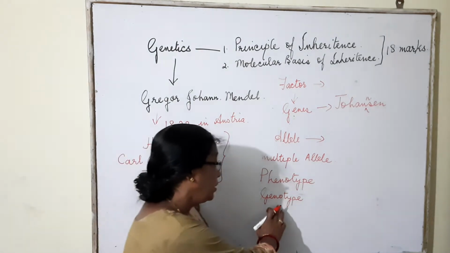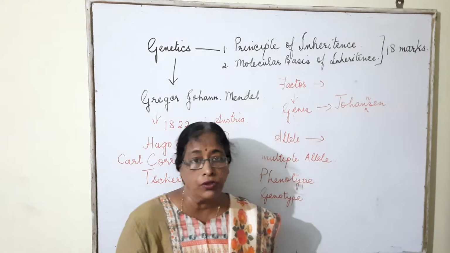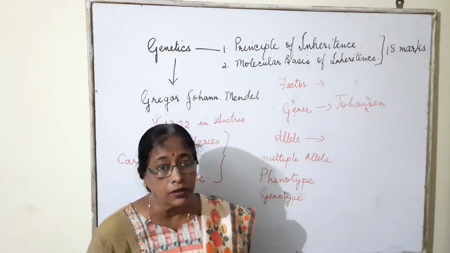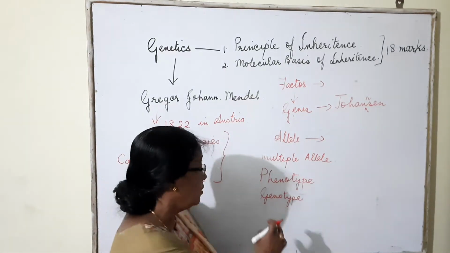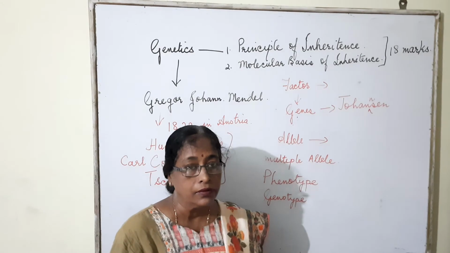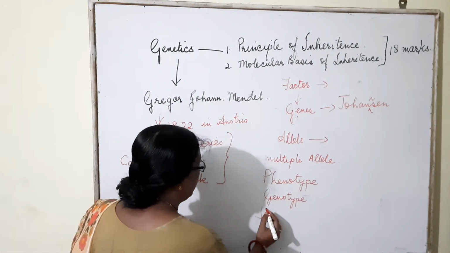The next term is genotype. It refers to the genetic constitution of an organism for a particular character. The word genotype was also coined by Johansen. Next term is homozygous.